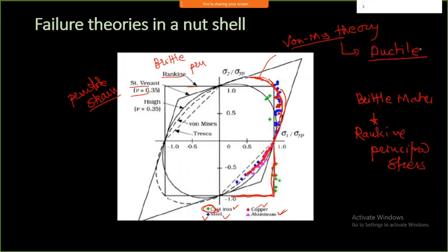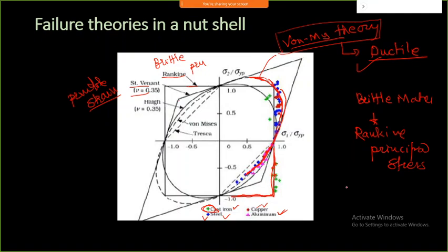These theories are nothing but a representation of behavior. So which behavior is represented in what context? Those are to be applied. Whenever we are analyzing a ductile material, we follow the Von Mises stress theory, and that's why whenever we do an FE analysis, the professor most of the time asks you, tell me what is the Von Mises stress, how much is it, if you are analyzing a ductile material.